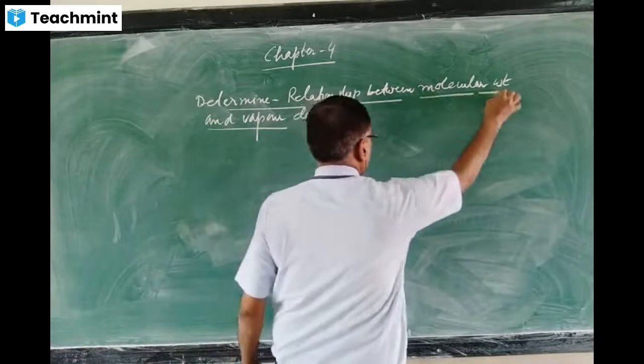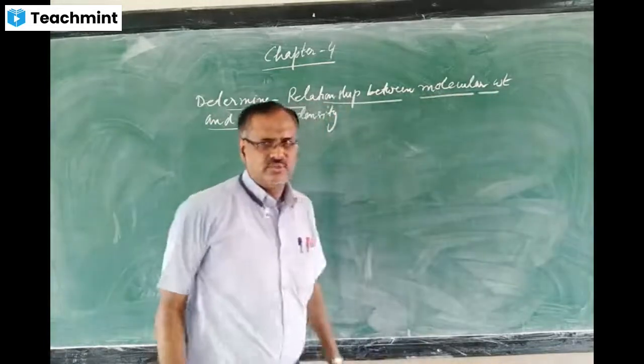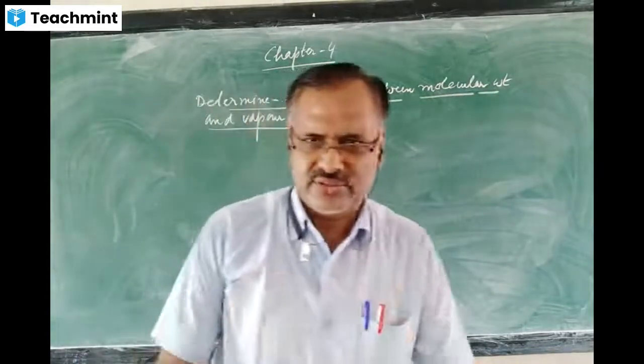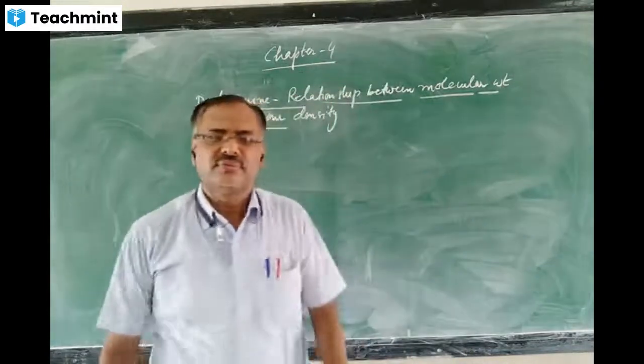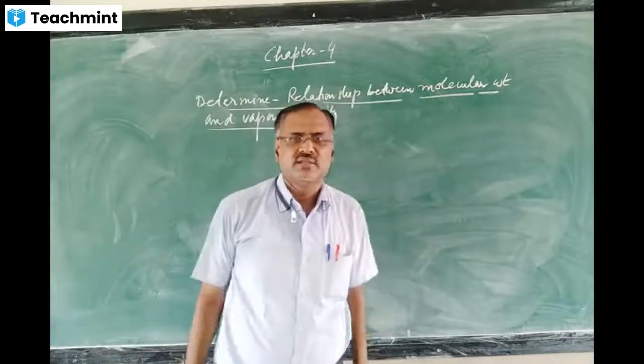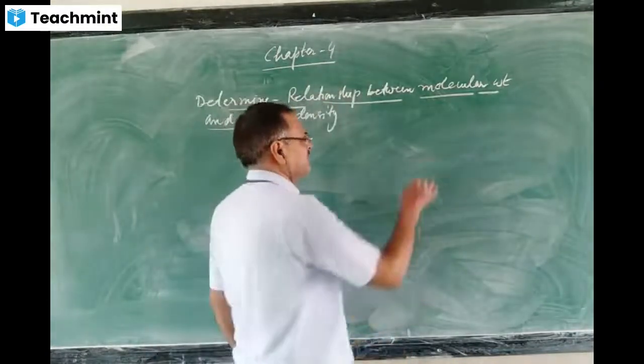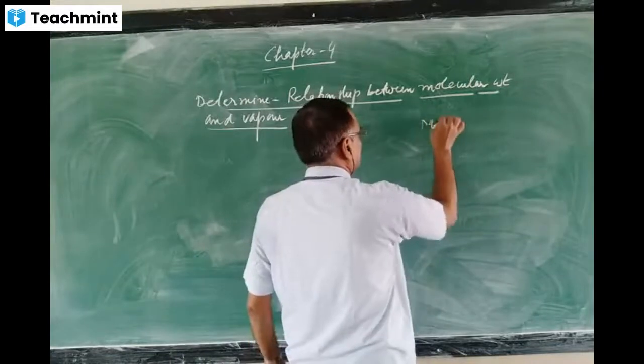First of all, molecular weight. You have studied that molecular weight is the ratio of the weight of one molecule of the substance to the weight of one atom of hydrogen. This is the molecular weight formula.